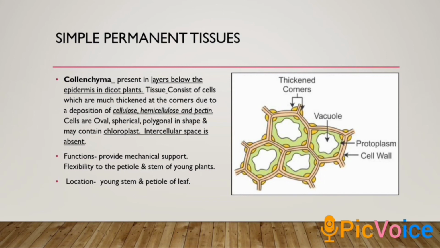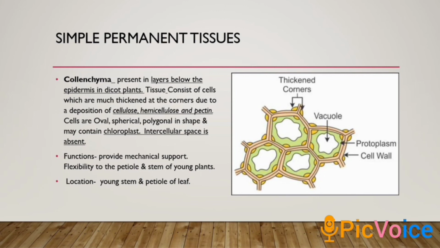Cellulose is made up only of glucose monomers, while hemicellulose is made up of several polymers.